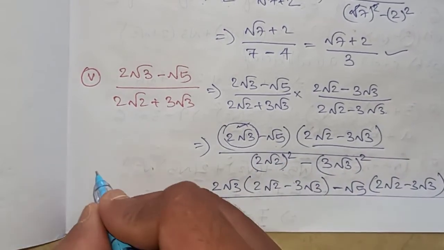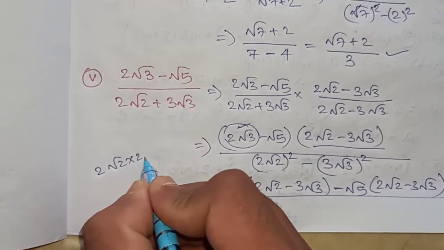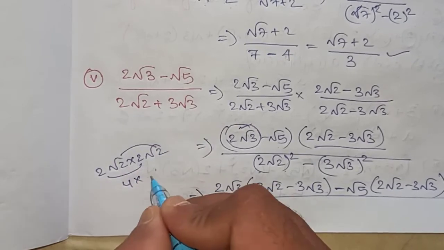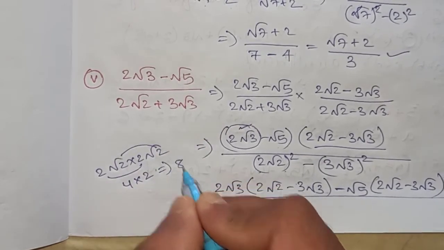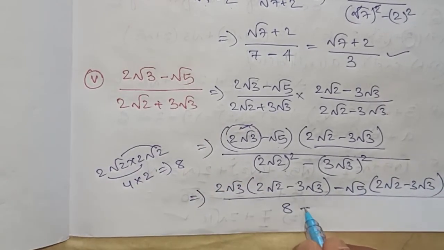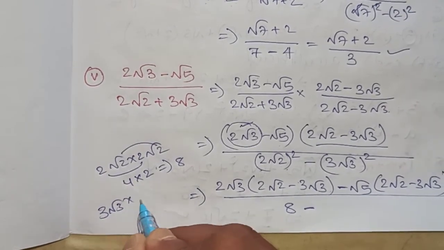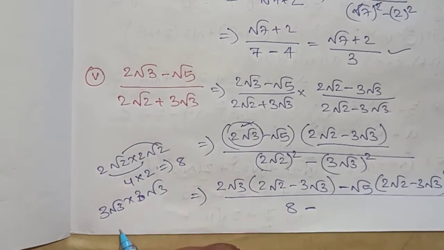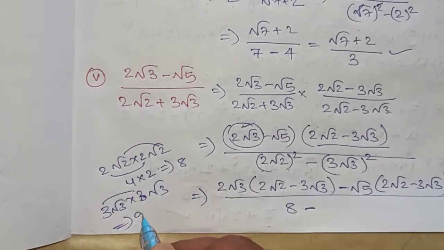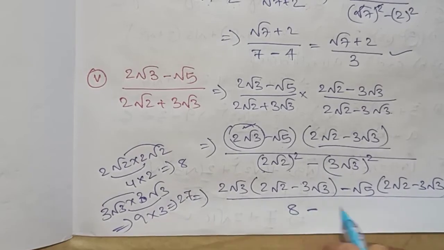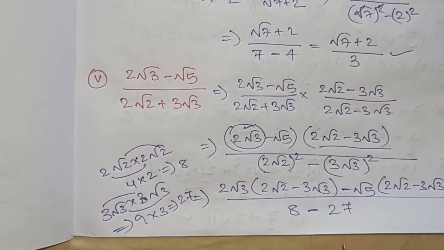So 2 root 2, 2 times: multiply 2 root 2 by 2 root 2. 2 2s are 4, root 2 into root 2 is 2, 4 2s are 8, we will get 8. So 8 minus 3 root 3 into 3 root 3. 3 3s are 9, root 3 root 3 is 3, 9 3s are 27. So 8 minus 27 we got.